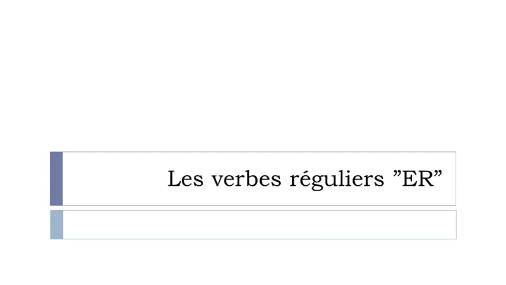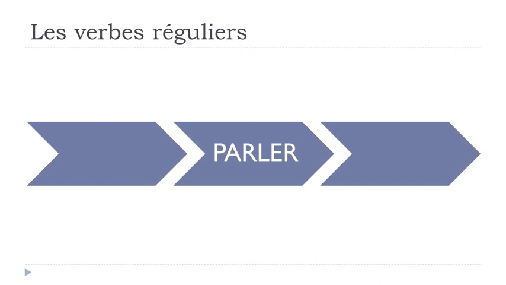So let's see what we'll discover in this lesson. We'll work on the way to conjugate les verbes réguliers, the regular verbs of the first group, and they end with er. So let's start now. Let's take an example.